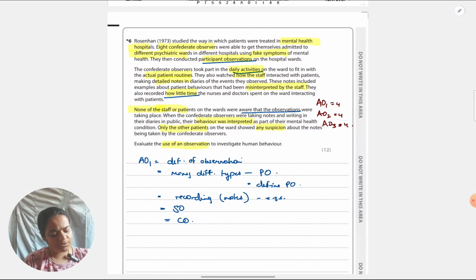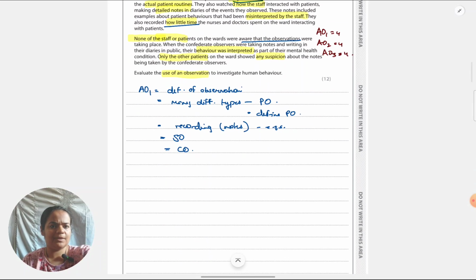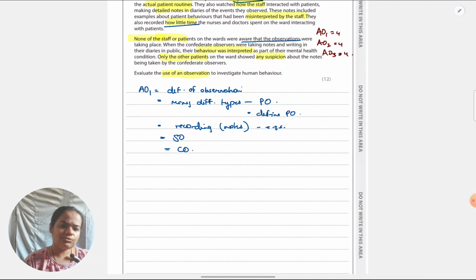Now coming to what I can write for AO2. In your case, it might be integrated with AO1. That's perfectly fine. I want to give it separately. It's only AO2. I'm not mixing AO3 in this. So strictly which features I've given in AO1, I'm just going to identify where they can be in the situation. They are seen in the situation. That's all. I'm not going to try to relate it with evaluation. Was it good or bad that they use that feature? That will come in AO3.